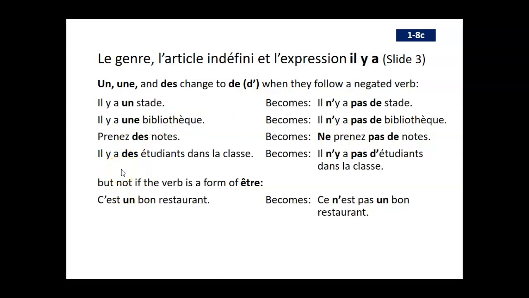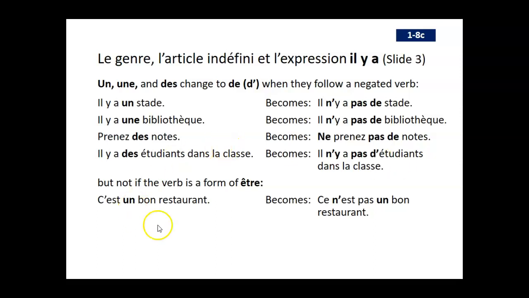Il y a des étudiants dans la classe. And notice the liaison between des and étudiants. Des étudiants dans la classe. So there are some students in the class. And that becomes il n'y a pas d'étudiants dans la classe. So des becomes de, and it gets linked up with étudiant like a contraction. So, il n'y a pas d'étudiants dans la classe.